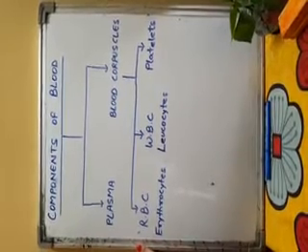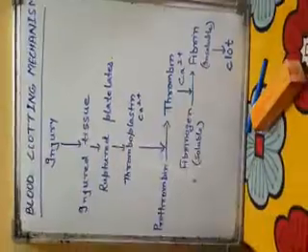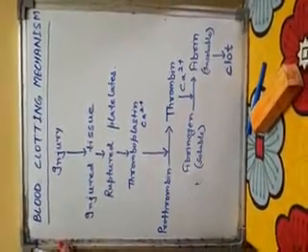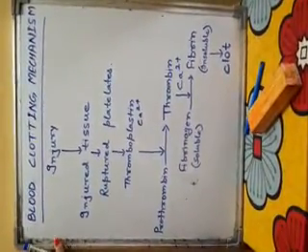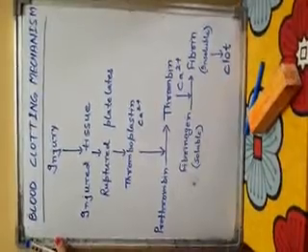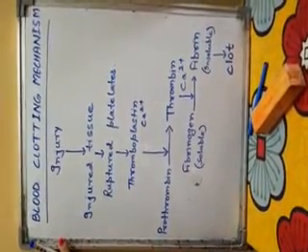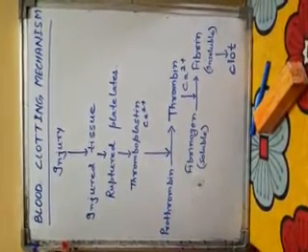Now we will discuss the blood clotting mechanism. When a person gets injured and bleeding starts, it can be very harmful due to blood loss. Our body has a natural mechanism to defend against such a condition.